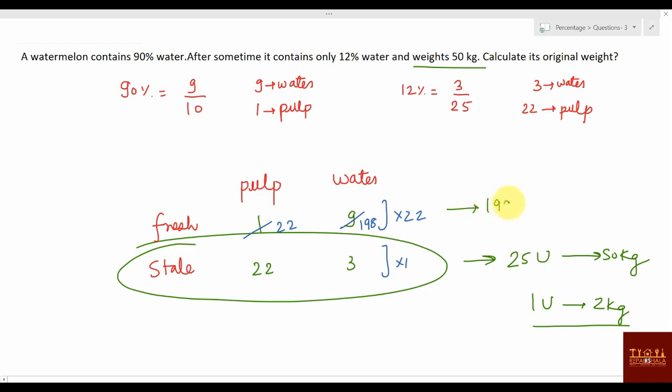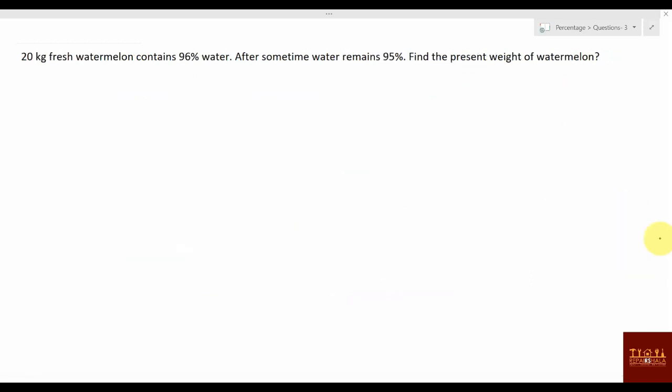Now I would say 190 units plus 22 units will be the original weight, or you can say 220 units, which means 440 kg, will be the original weight. Very big watermelon. Okay, so this will be the original weight. I hope this question is clear now, right? Now check the next one.